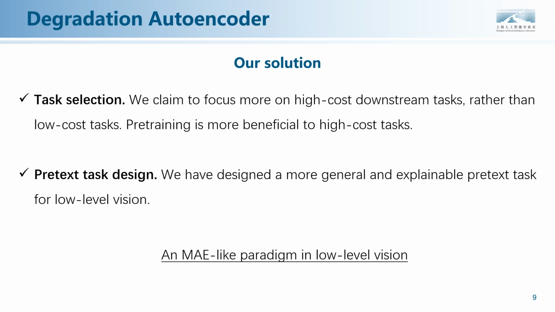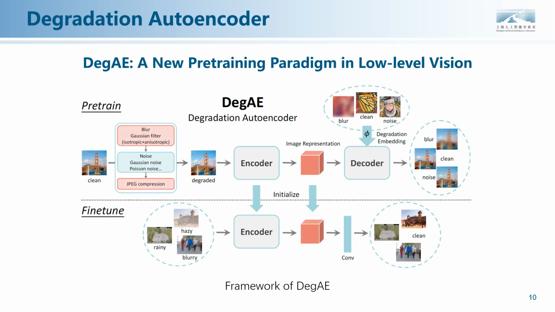We address such a challenge from two aspects: task selection and pretext task design. We claim to focus more on high-cost downstream tasks rather than low-cost tasks. Pre-training is more beneficial to high-cost tasks. Also, we design a more general and explainable pretext task for low-level vision. We devise a novel pre-training paradigm for low-level vision.